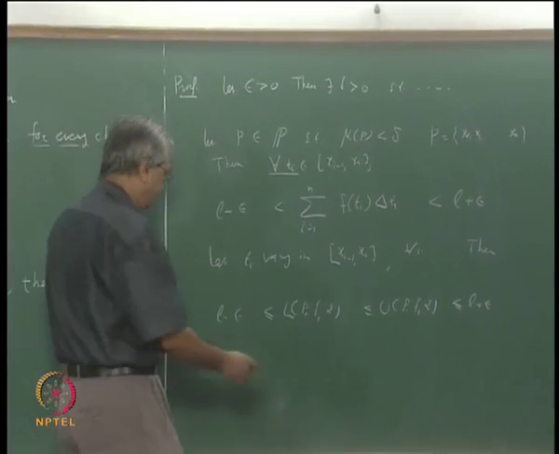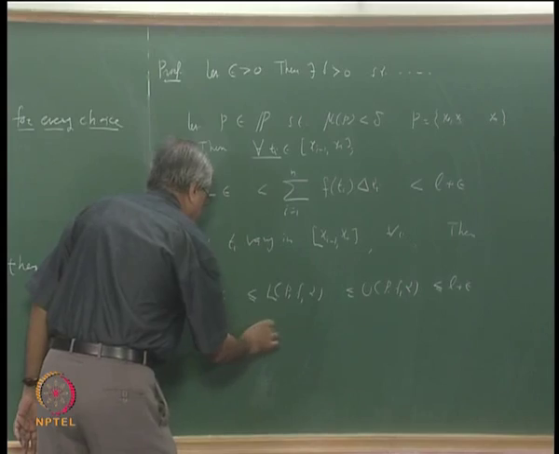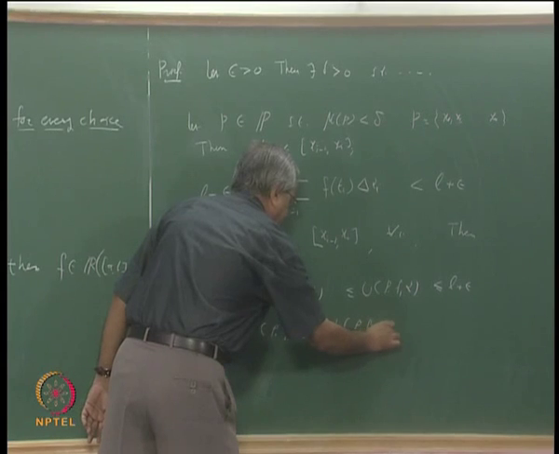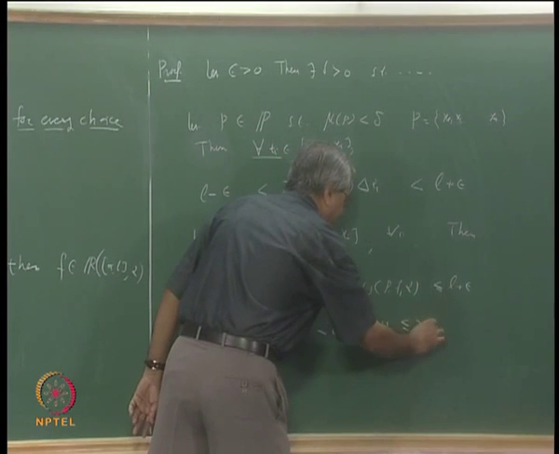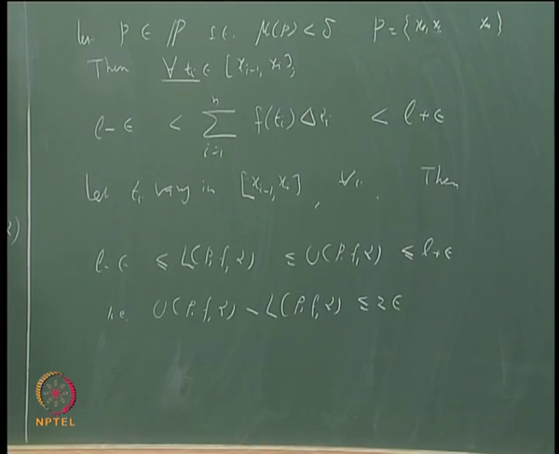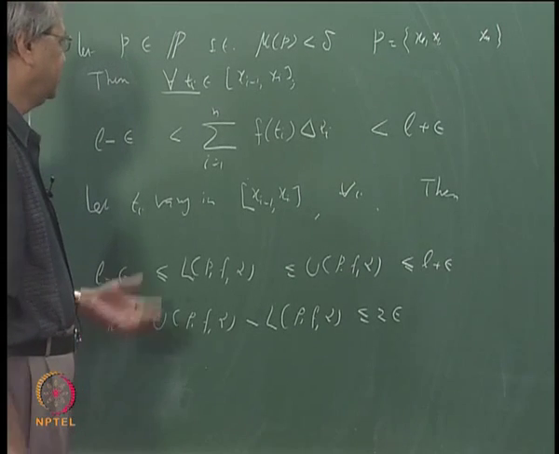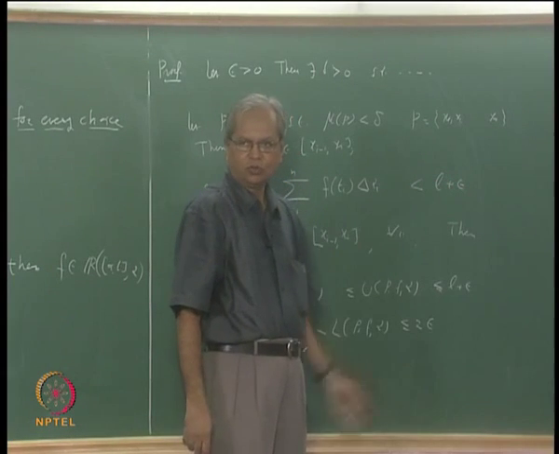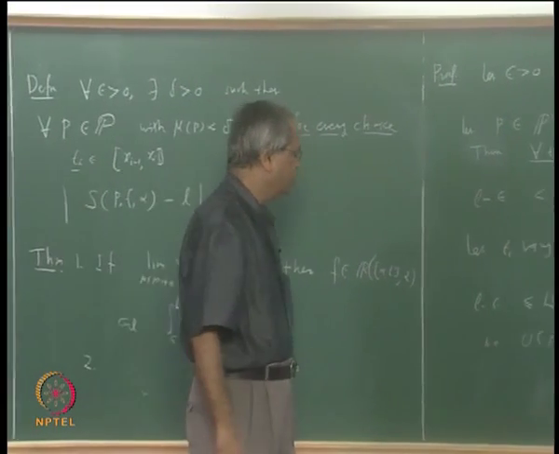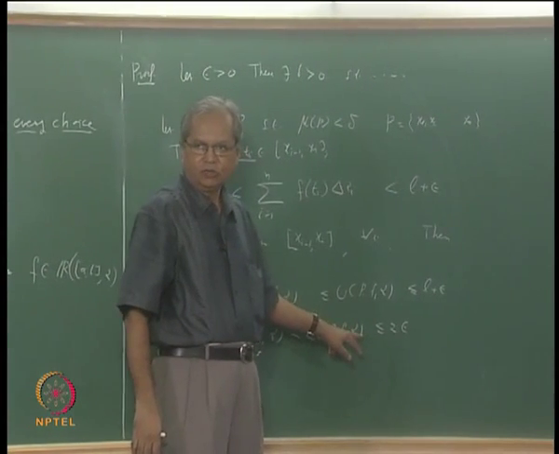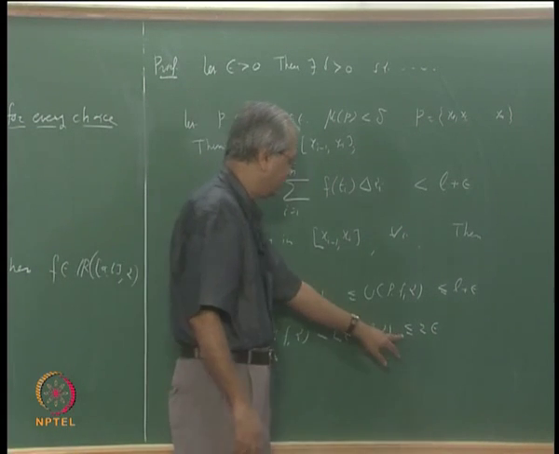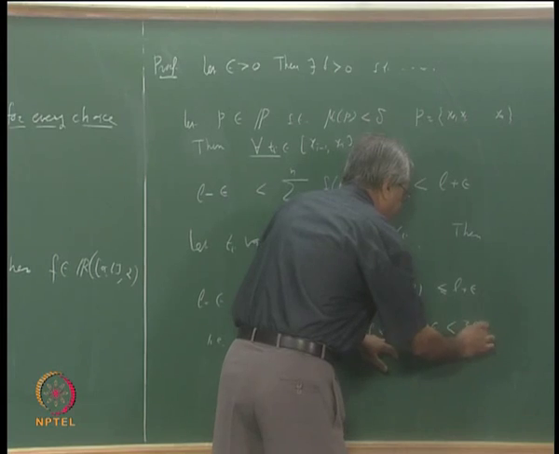So we can say that UPF alpha minus LPF alpha is less than or equal to 2 epsilon. Suppose I had started right from here with epsilon by 2 or epsilon by 3 instead of epsilon, you would have got here less than epsilon. That is why we say that any constant multiple of epsilon is fine. Given any epsilon, you should produce a partition such that UPF alpha minus LPF alpha is less. Here you have less than or equal to, but it does not matter, I can say this is less than 3 epsilon.